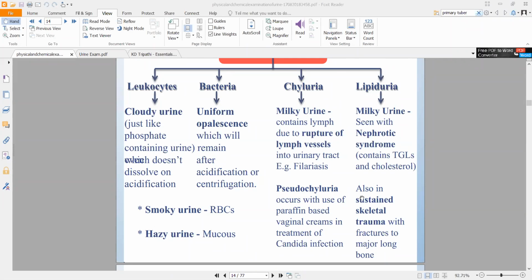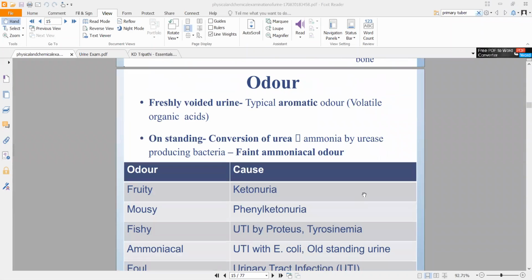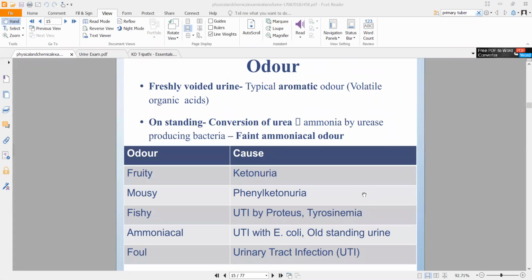Milky urine specifically. Now, coming to odor, urine analysis in general is a very simple topic. There is very little to understand, a lot to memorize, so you have to approach this from that aspect. Understanding is very easy in this: because of this reason, this is happening. There's no complexity in understanding. The complexity will come in remembering or memorizing. Any analysis for that matter, if you take liver, kidney, or thyroid, the basic mechanism will be simple. It is not that hard, but you have to memorize it. That is the only trick in this.